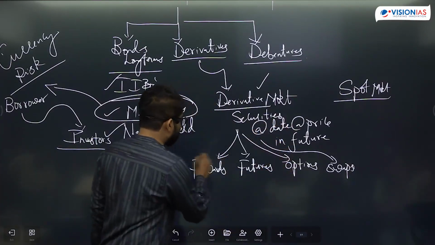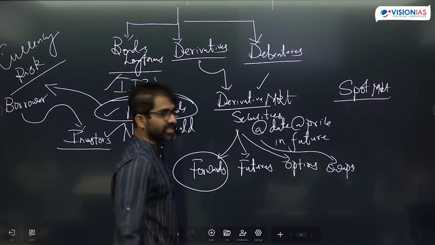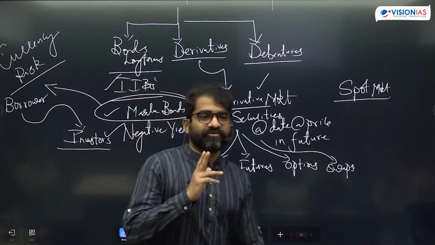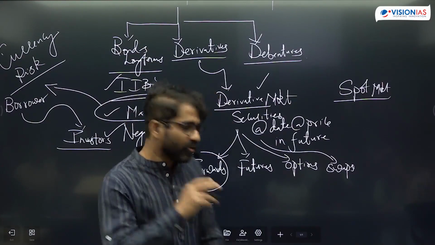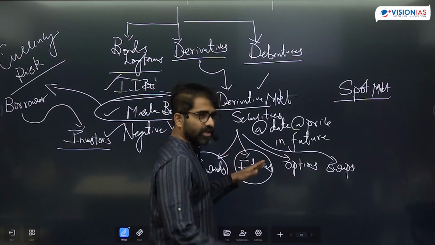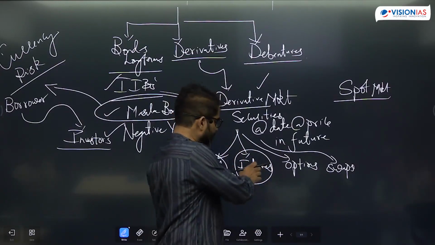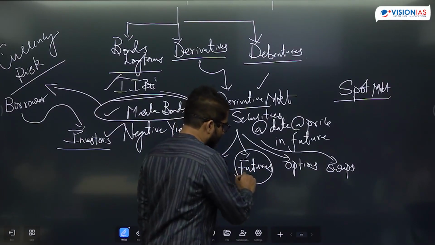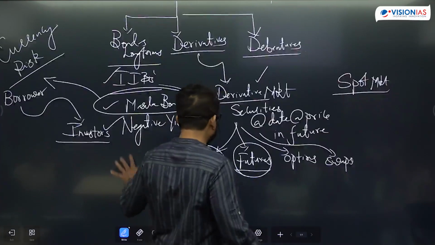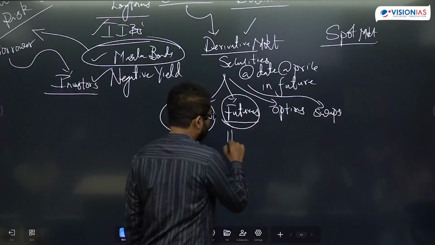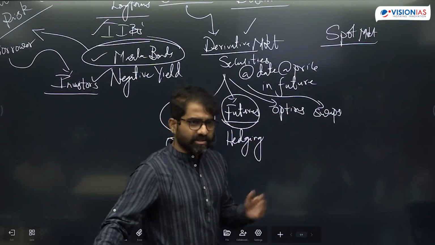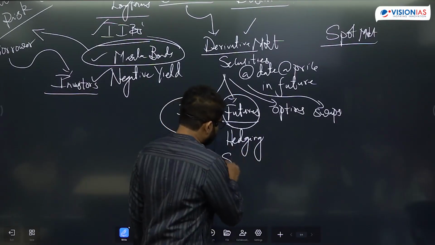Okay, so forwards are not traded in the stock exchanges. They are always over the counter. Futures are traded in the stock exchange. In the regular class, we've seen how it operates. Futures are traded in the stock exchanges and anybody can participate. What is the benefit of this futures market? One, hedging. Hedging means what? Avoiding risk. Two, speculation.